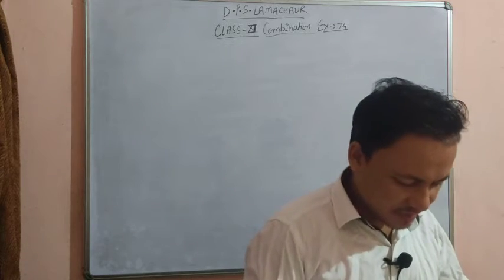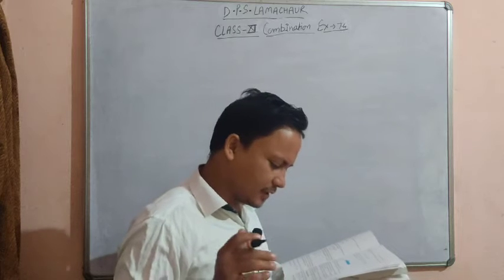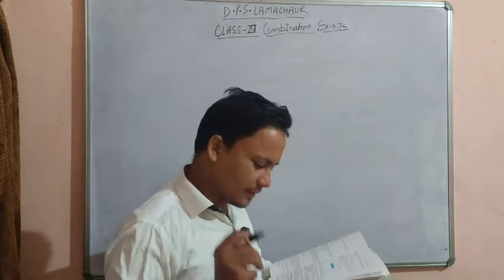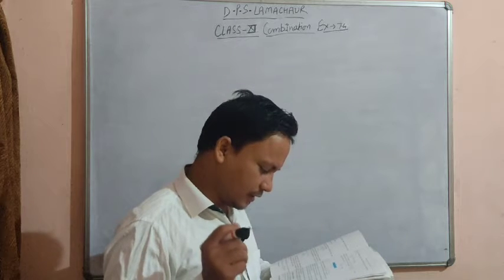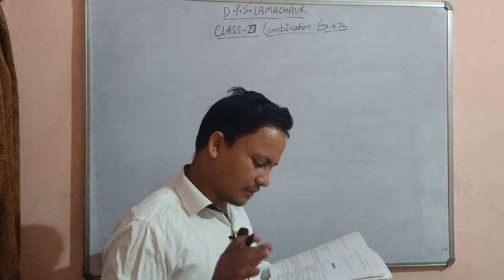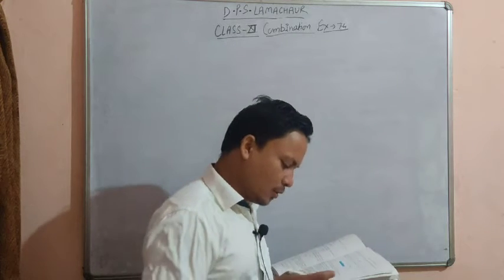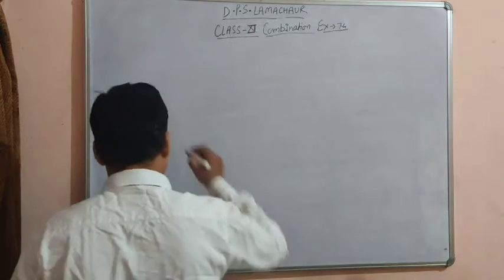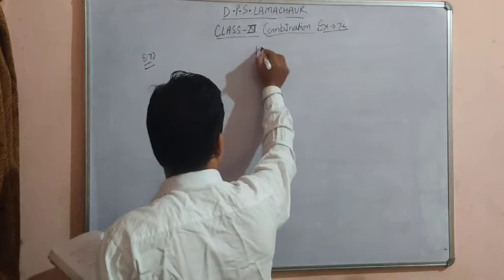Next question is question number 7. In how many ways can one select a cricket team of 11 from 17 players in which only 5 players can bowl, if the cricket team of 11 must include exactly 4 bowlers? Okay student, we have a total of 17 players.